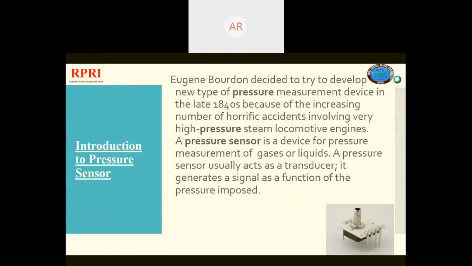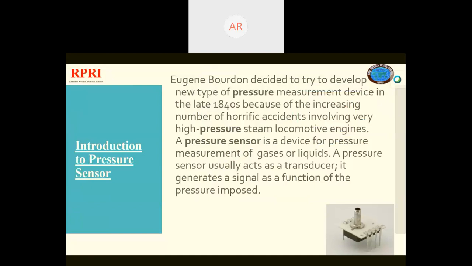A scientist named Eugene Bourdon decided to develop a new type of pressure measurement device in the late 1940s, because at that time there were an increasing number of horrific accidents involving very high pressure steam locomotive engines. A locomotive engine is a rail transport vehicle that provides the motive power for a train. So, he invented a device known as the pressure sensor.